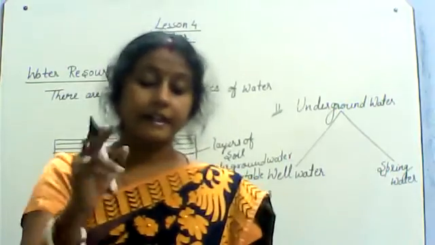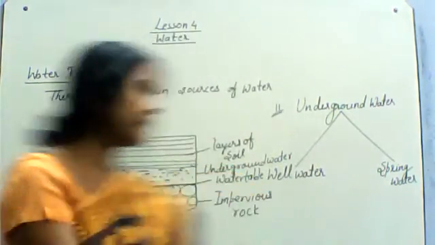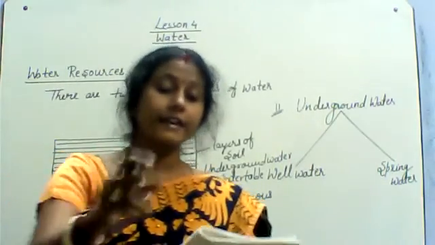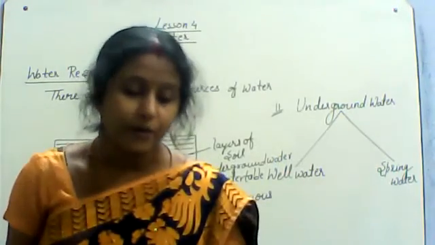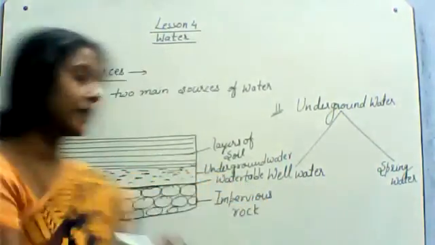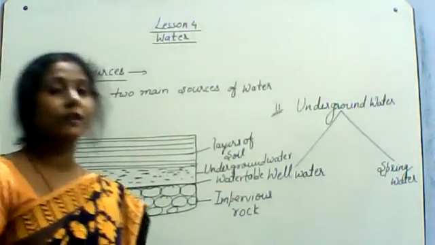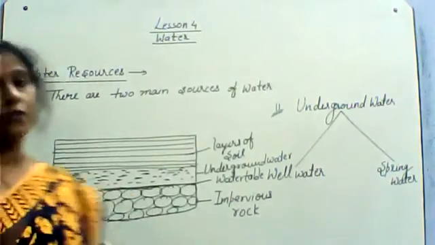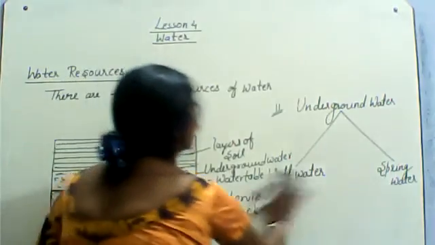And as the underground water passes through several layers of soil, so many layers of soil, it gets filtered and is almost free from suspended impurities. However, it contains dissolved salt of calcium and magnesium. It is this water, with calcium and magnesium dissolved, which is good for us. So this underground water we can get through a well, that is well water.